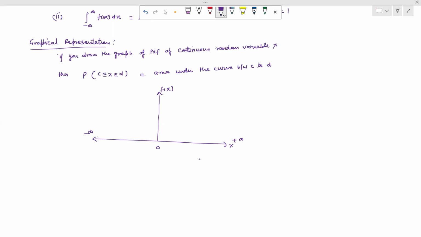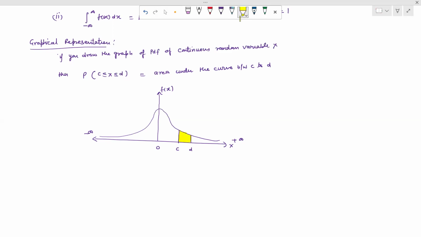So suppose we have a curve like this. We can take the ordinates c and d. This is the c ordinate, this is the d ordinate. We are going to calculate the area between these two ordinates c and d.